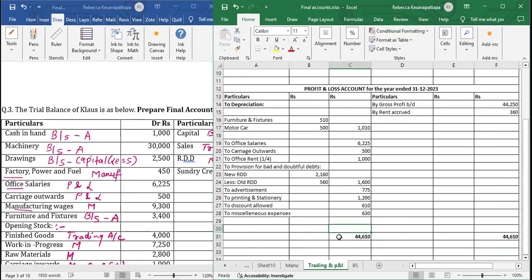And I will minus all these things. 31,060. And we'll write here to net profit transferred to capital.